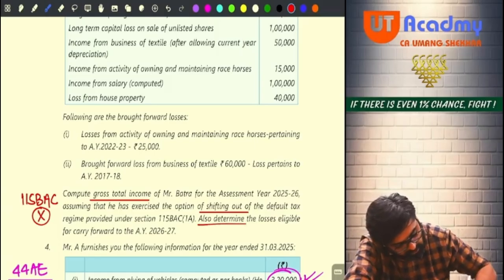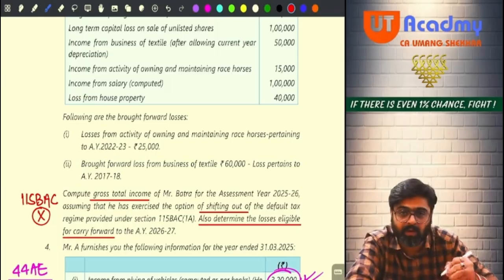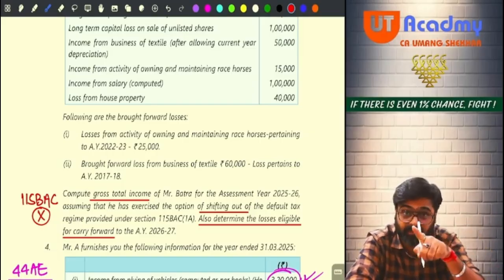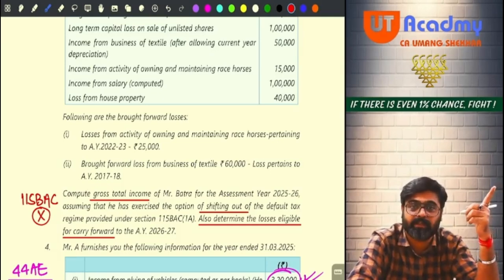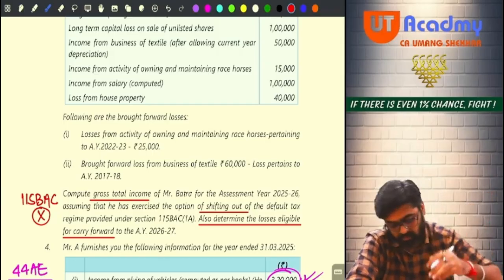Also determine the losses eligible for carry forward. Even if they are not telling, we are identifying and giving them the answer that these losses are carried forward. Now they are specifically asking to identify those losses which will be carried forward to the next year. Because in this question there are many losses which are going to get carried forward. Yes or no? Okay. So one by one.